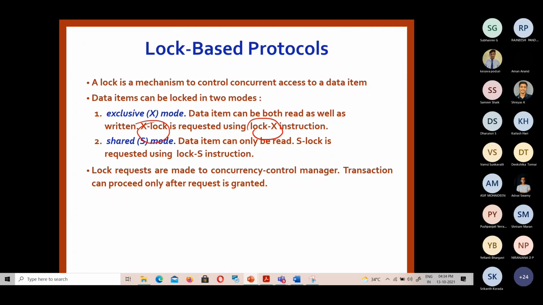The request and granting of the corresponding locks are done by the concurrency control manager. While discussing the introduction part, we discussed the various components of the database architecture: we had the file manager, the transaction manager, and the concurrency control manager. This setup is already available with respect to database administration. It is the responsibility of the concurrency control manager to provide a lock or unlock for the particular data item. This is what the lock-based protocol says.